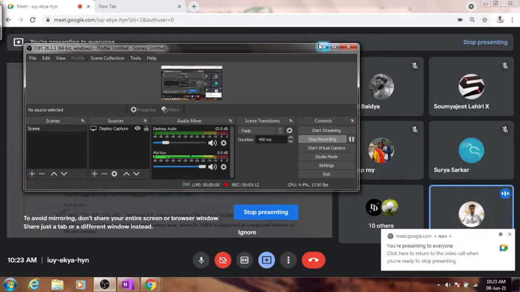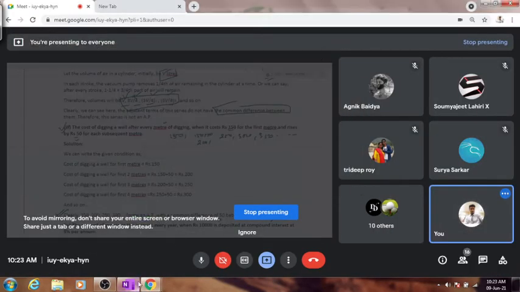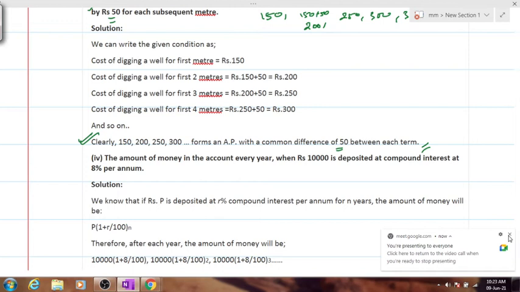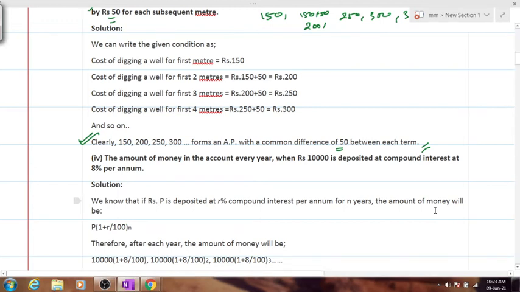Starting off with the next part, which is question number 1's part 4. So over here class 8's concept will be revised. Amount of money every year when the principal amount is 10,000 is deposited at compound interest at 8 percent per annum.